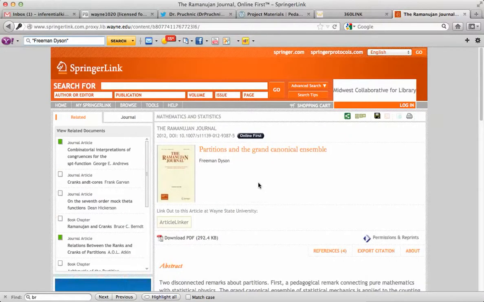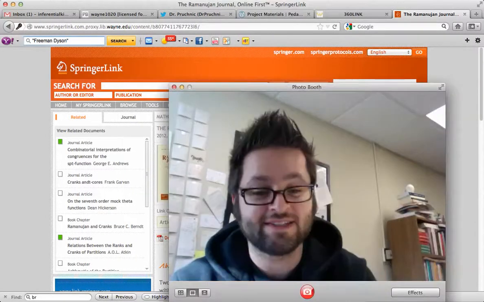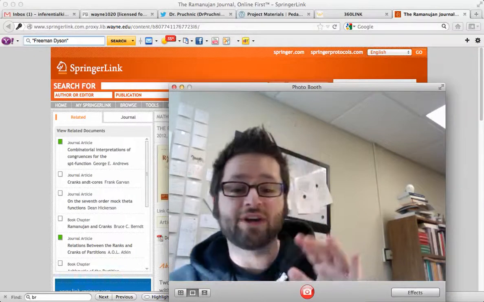There it is! Now if I wanted to read this, then I just click on the download PDF, and boom, I'd open it up and I'd have that second source that I'm going to use to compare to the popular press book.